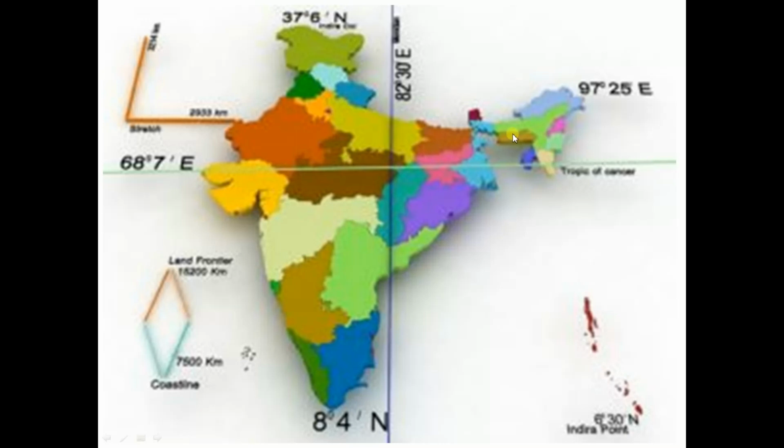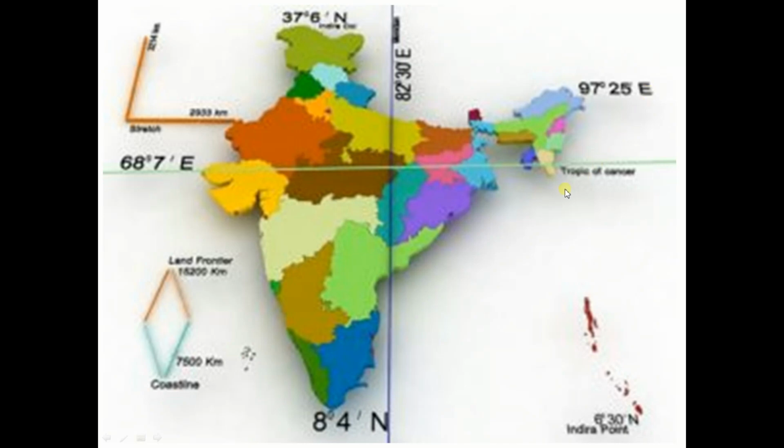Suppose this is the equator. Just above the equator is North India. In the north there is India, and this is the prime meridian, 0 degree. It lies to the east of it. So I have written here north, because India is north of the equator. That's why north comes on both sides. And India is east of the prime meridian. That's why I have written here east and east.